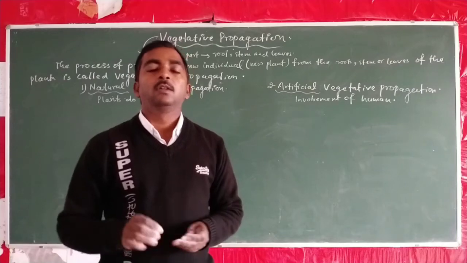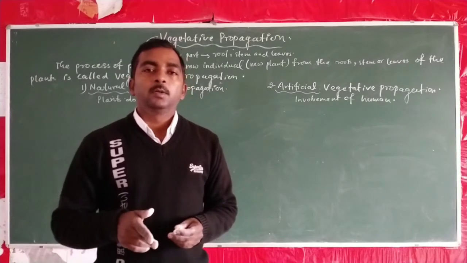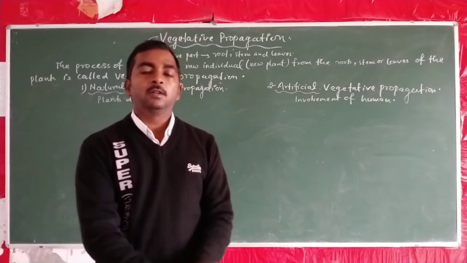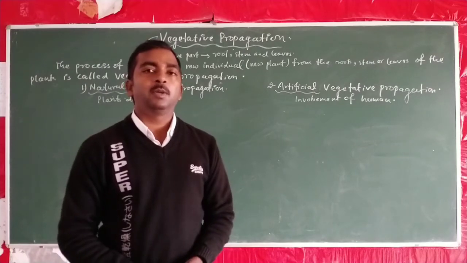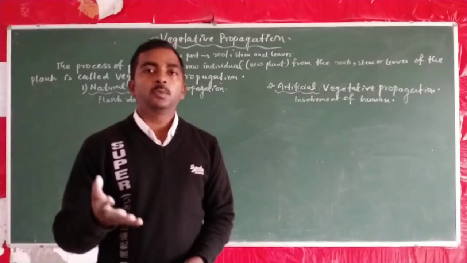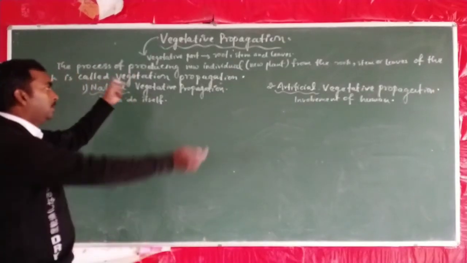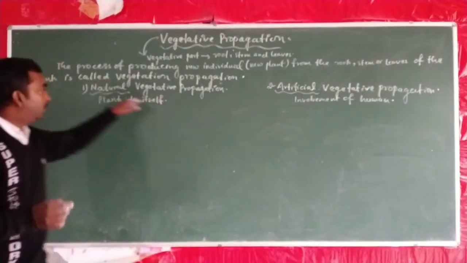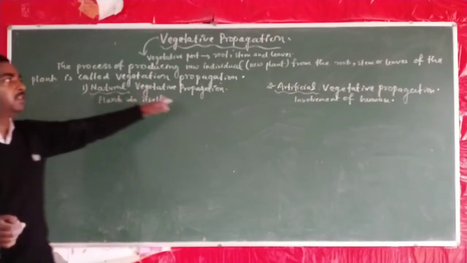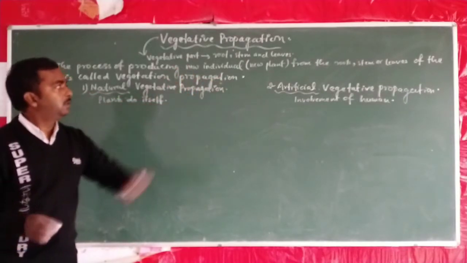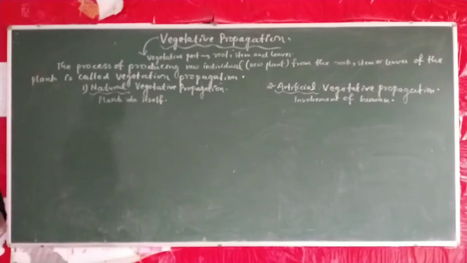Means human being do the activity by which the various kind of plants can be able to produce new plants. So we study one by one. First about the natural vegetative propagation, second about the artificial vegetative propagation.